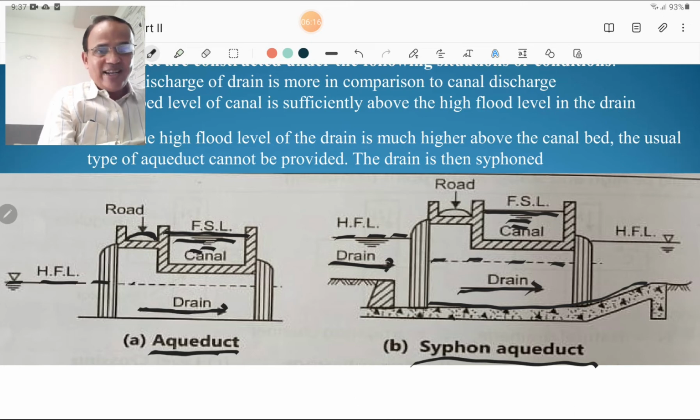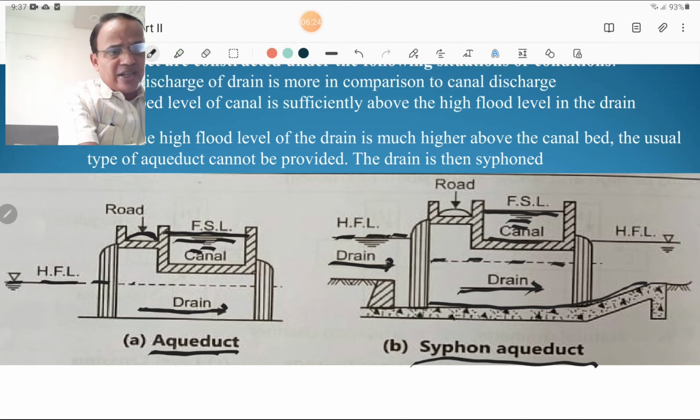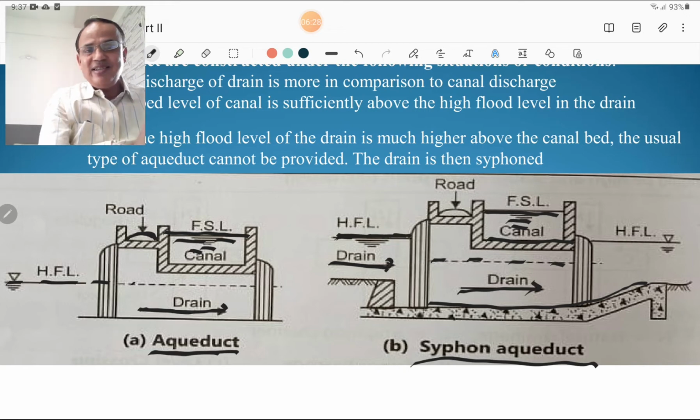Okay, why is the drain siphoned? Because the HFL of the drain is above the canal bed level. This is the canal bed level and the HFL is above the canal bed level. In such a situation, the drainage water or drain is to be siphoned, and such a structure is called a siphonic aqueduct.